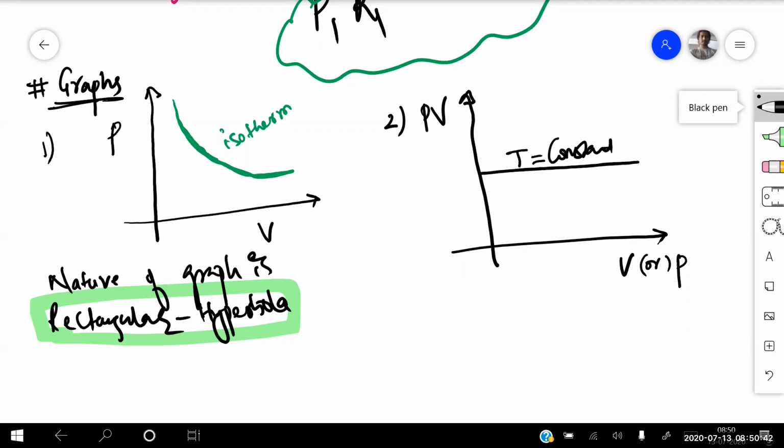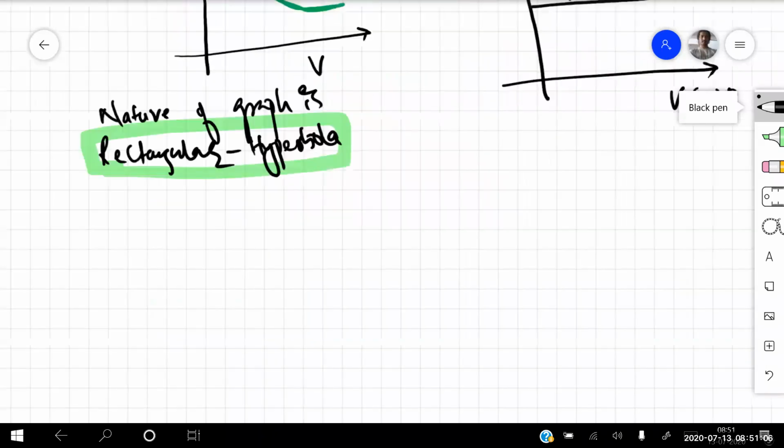Constant. The graph between P and V at a constant temperature is also called an isotherm. That means the graph should always be constant, because it is a direct relation like PV is equal to constant. On the x-axis, whatever I'm taking, volume or pressure, that should also be constant, so it should always be a straight line parallel to the x-axis. That is the second graph we need to remember.